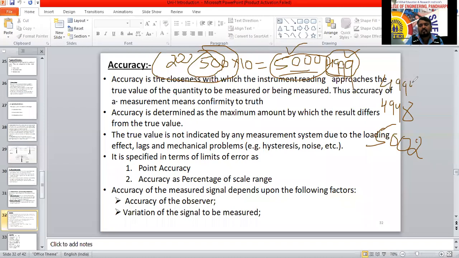4999, 4998, and 5,002. I know that it is 5,000 rupees. But which one are you going to consider here? Nobody has told 5,000. But some people told 4,999. Some people told 4,998. Some people told 5,002 rupees.